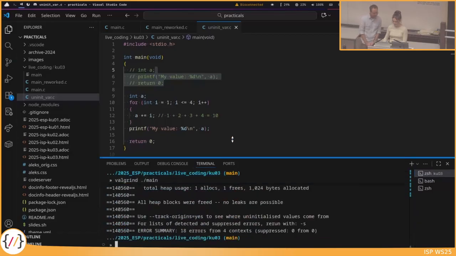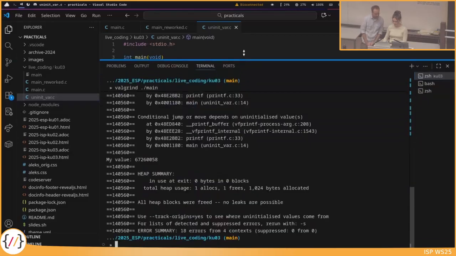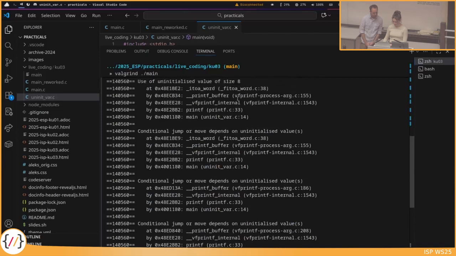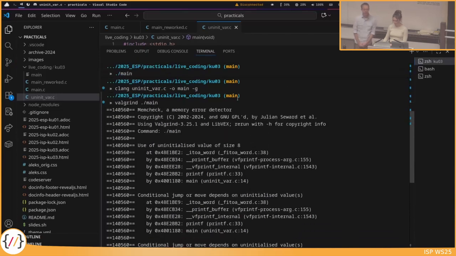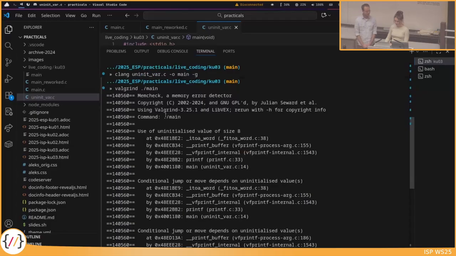So now a lot of things are happening. It's getting even longer. If you have such a long error message, always start at the top. This is probably the best approach. And what is written there now? The first thing we have is the use of uninitialized value of size 8.